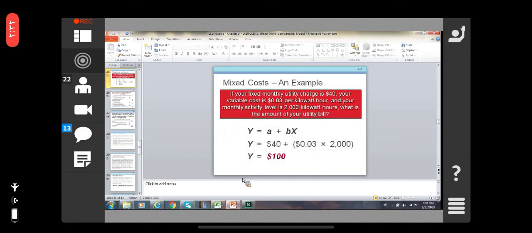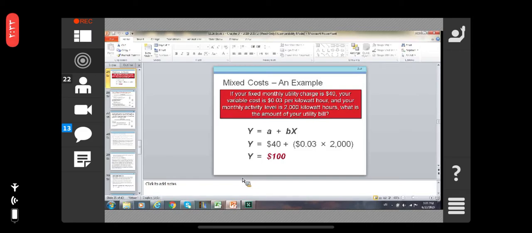For an example of mixed cost, if your fixed monthly utility charge is $40, your variable cost is $0.03 per kilowatt hour, and your monthly activity level is 2000 kilowatt hours, what is the amount of your utility bill? Understand?